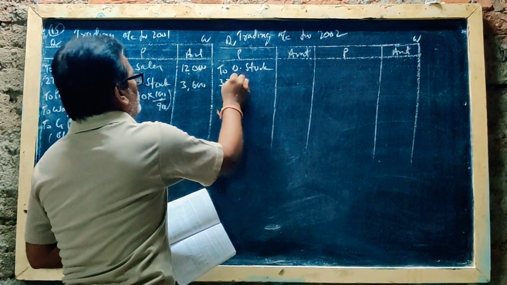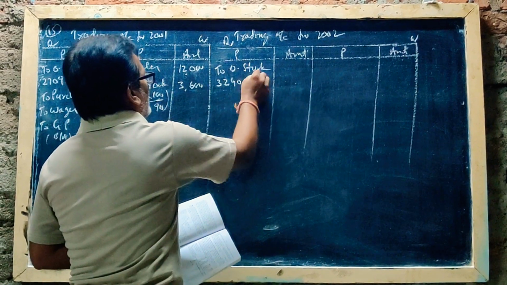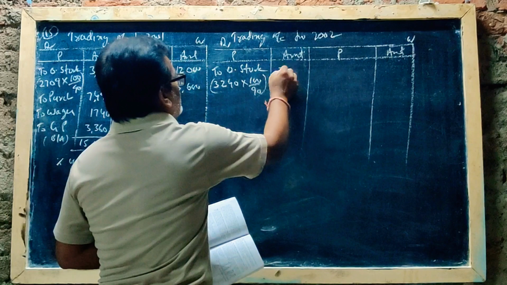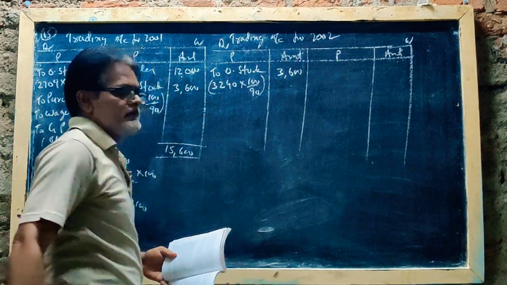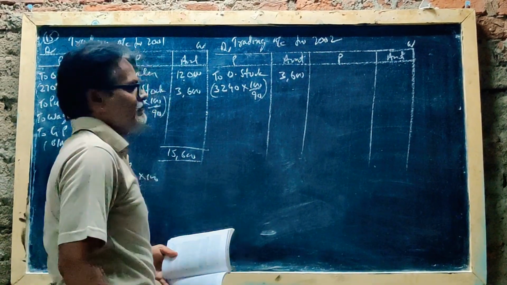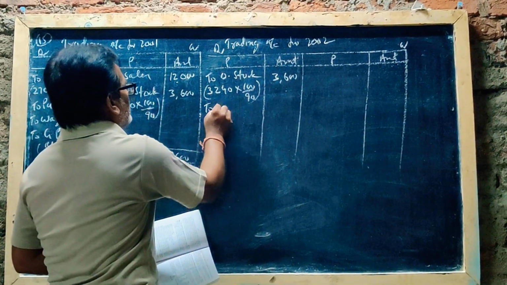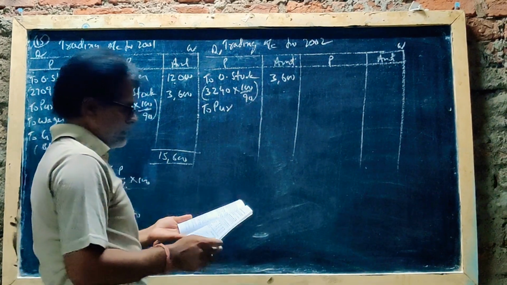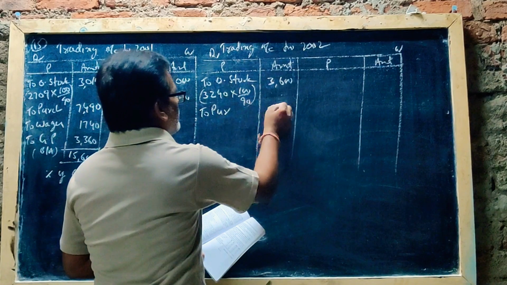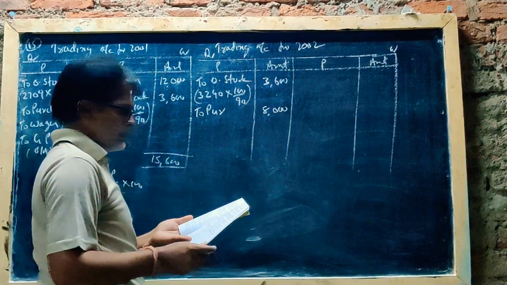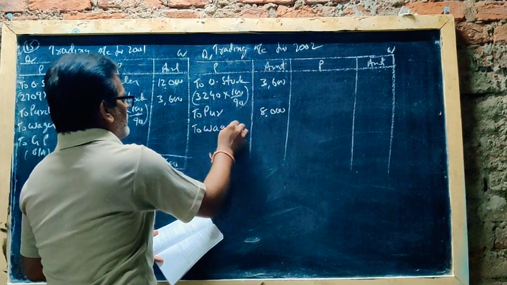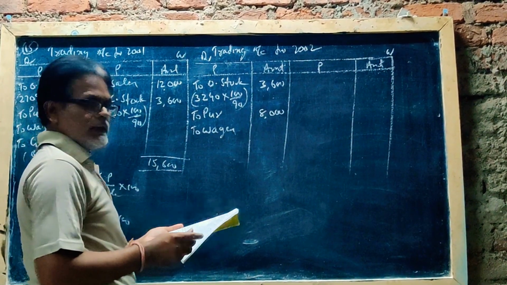So 3,240 again 100 by 90, you can get 3,600. Otherwise, you can take this closing stock, this is opening stock. Same. To purchase how much? Second year, 8,000 rupees. To purchase 8,000. To wages 1900.